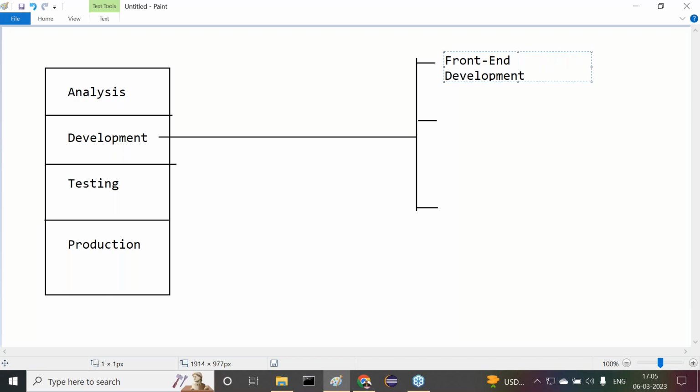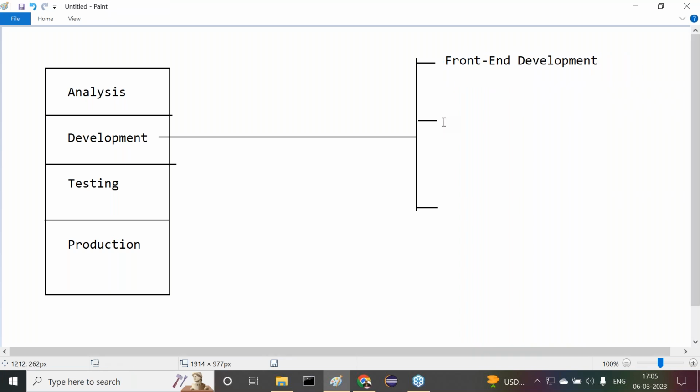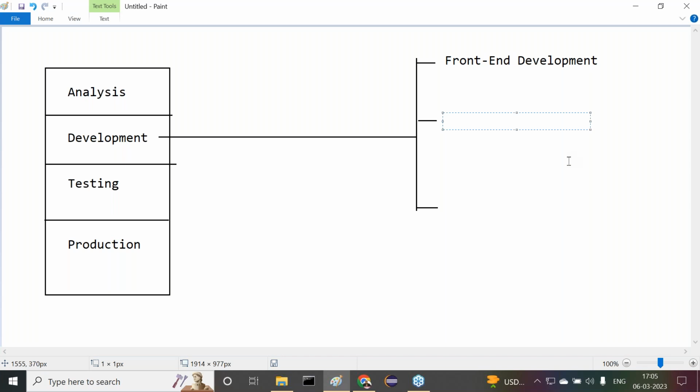Maybe people say this is the design phase, front end design. Both are the same. Front end design or front end development, both are the same. Next one after front end development? Observe carefully. Middleware application development.